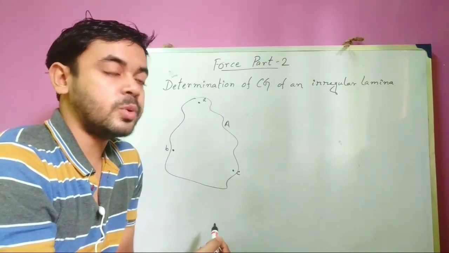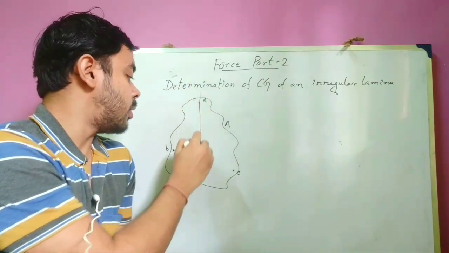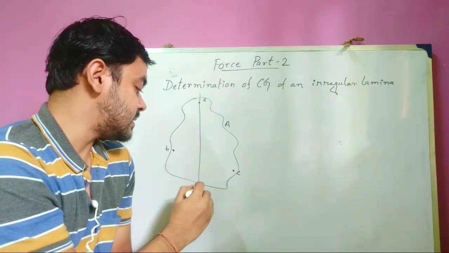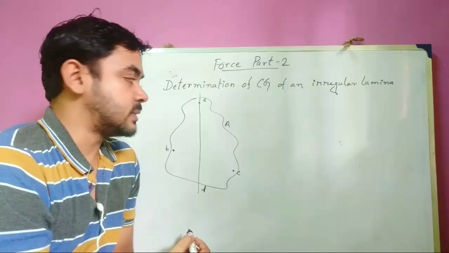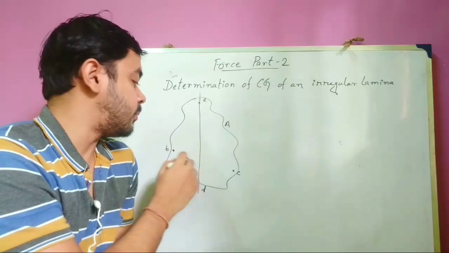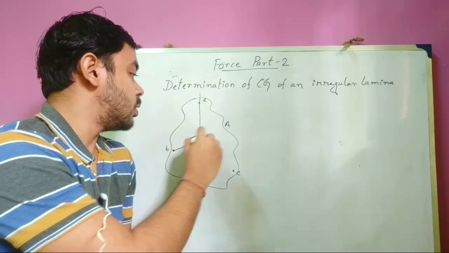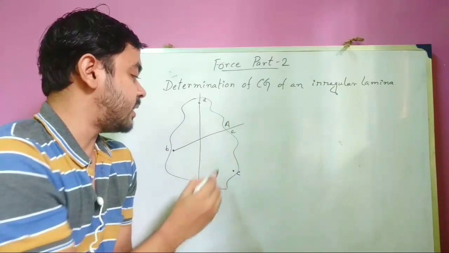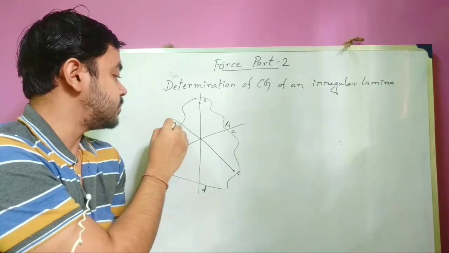When it comes to rest, draw a line from A. Suppose this line is AD. Repeat the process by hanging this lamina from hole B and hole C, and similarly draw 2 other straight lines, BE and CF.